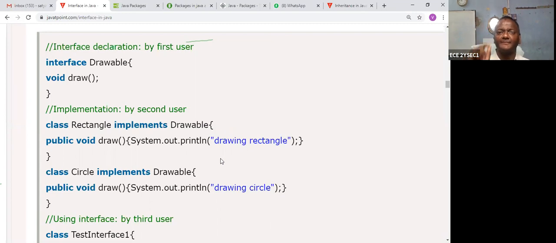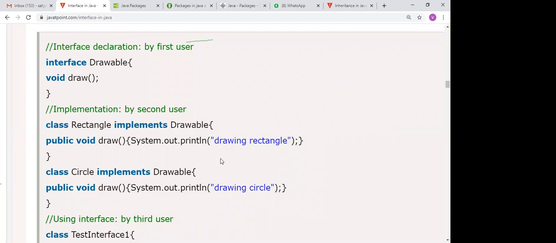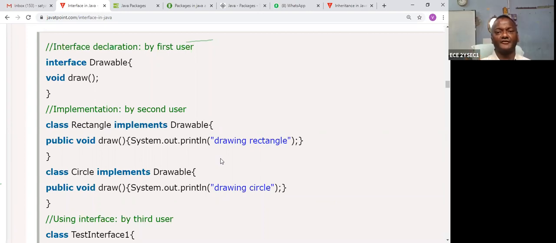Please try simple programs because online compilers are already available. Online compilers are already available. So if you write the program and you're not getting it, please refer to me. I can solve your programs. But this is not done by the student. Of course, I'm sorry, some of the students cannot be present in the class.